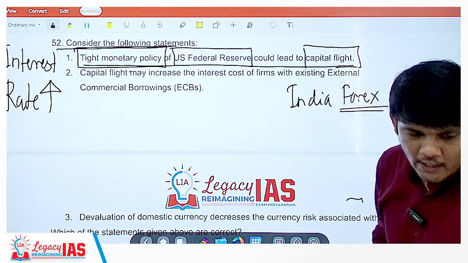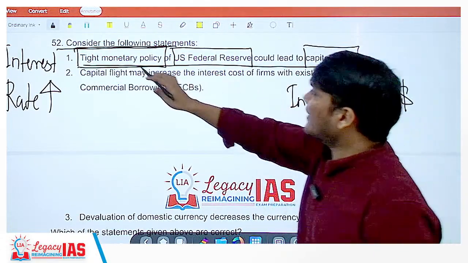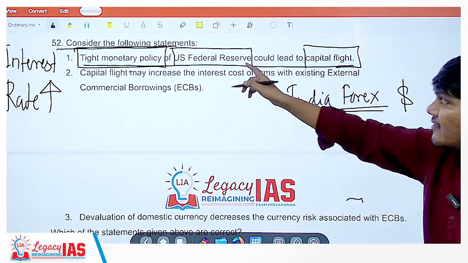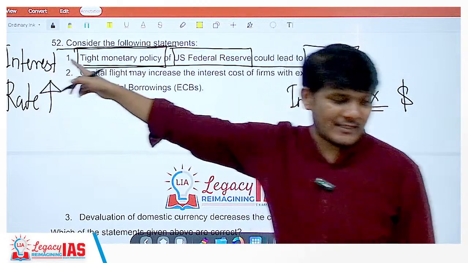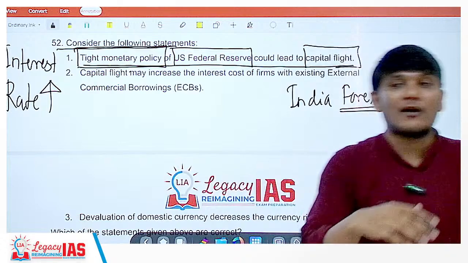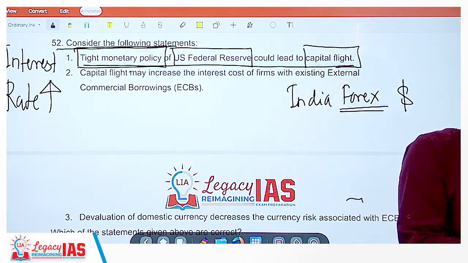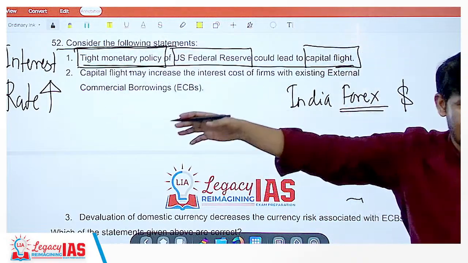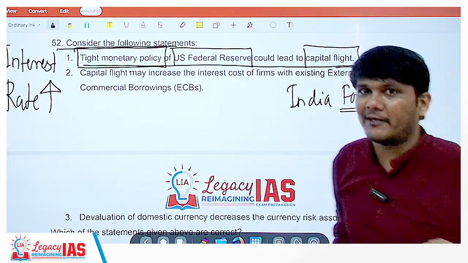Let's continue. So, as I was saying, tight monetary policy of the US Federal Reserve is increasing the interest rate. Now, when the US Federal Reserve is increasing the interest rate, what will happen? If you now store dollars in US banks, you will get a higher rate of return.